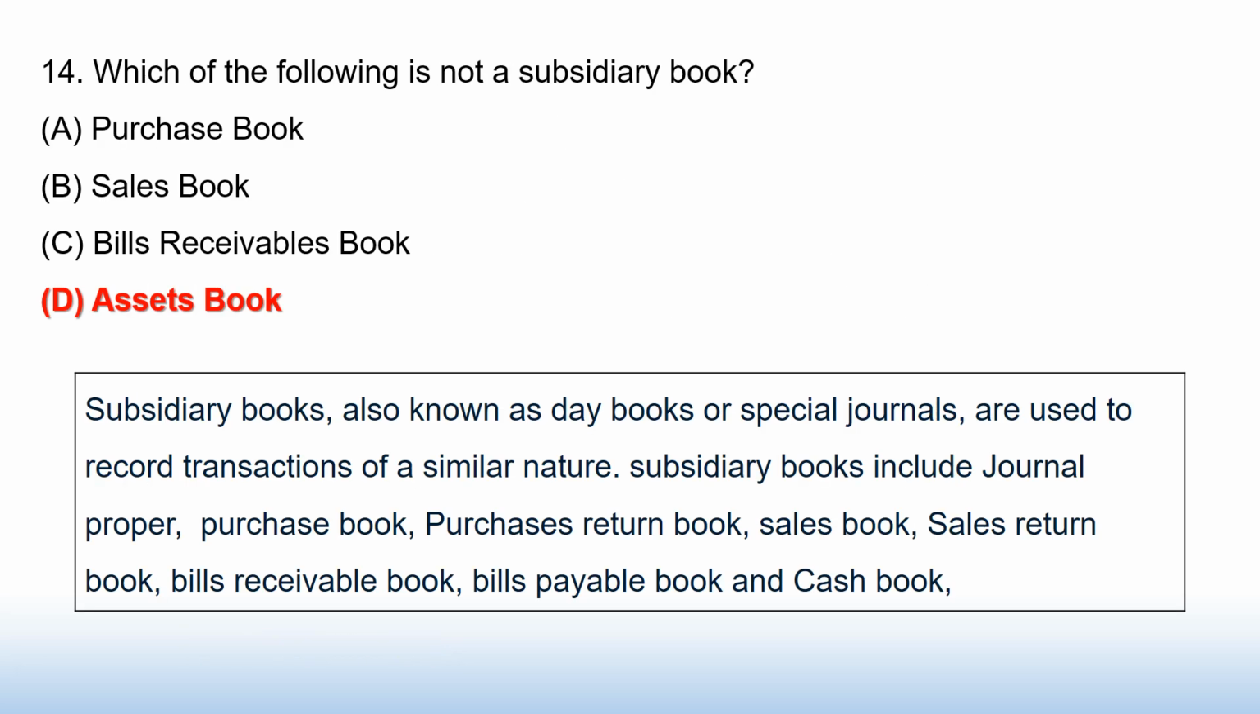Which of the following is not a subsidiary book? Option A. Purchase book, B. Sales book, C. Bills receivables book, D. Assets book. Answer option D. Assets book. Subsidiary books, also known as day books or special journals, are used to record transactions of a similar nature. Subsidiary books include journal proper, purchase book, purchases return book, sales book, sales returns book, bills receivable book, bills payable book, and cash book.